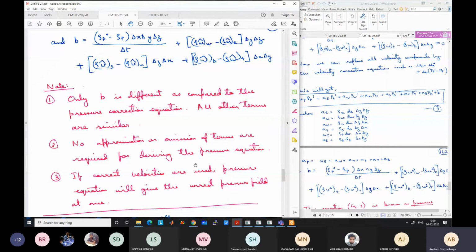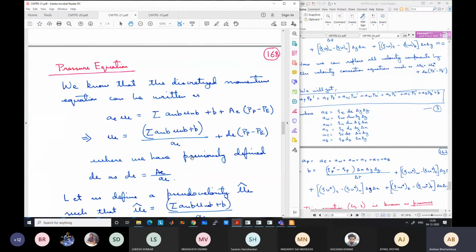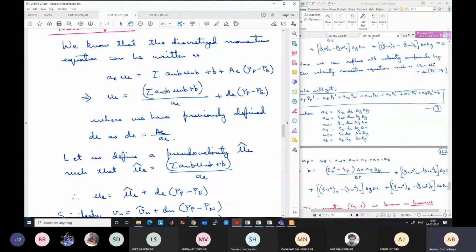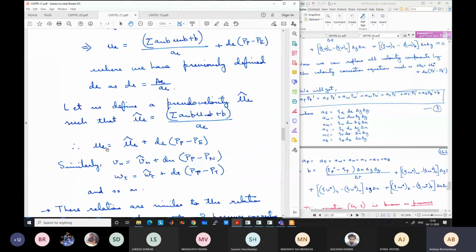So how will the correct velocity field influence the solution? You need some velocity to be given to calculate the pseudo velocity. We'll go to the algorithm and this will become clearer. If you input the correct velocities here, the pseudo velocity terms will be defined with respect to the correct velocity.